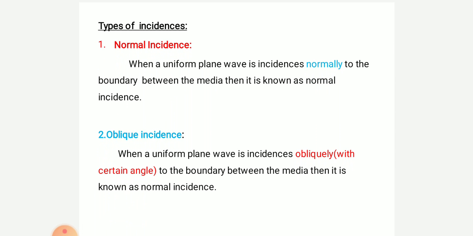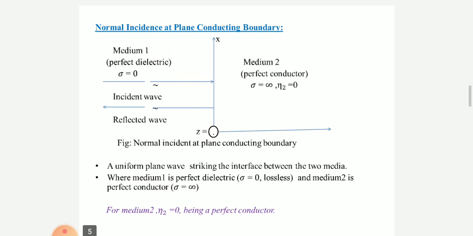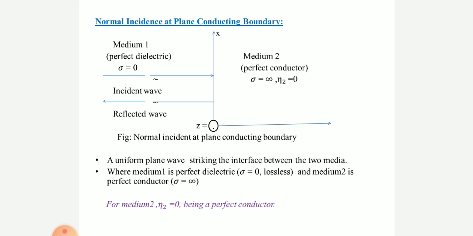What is normal incidence and what are the types of incidences? There are two types of incidences. One is normal incidence, another one is oblique incidence. When a uniform plane wave incidents normally to the boundary between the media, then it is known as normal incidence. When a uniform plane wave incidents obliquely, that means with a certain angle, to the boundary between the media, then it is known as oblique incidence. Today I am going to give you normal incidence at plane conducting boundary.